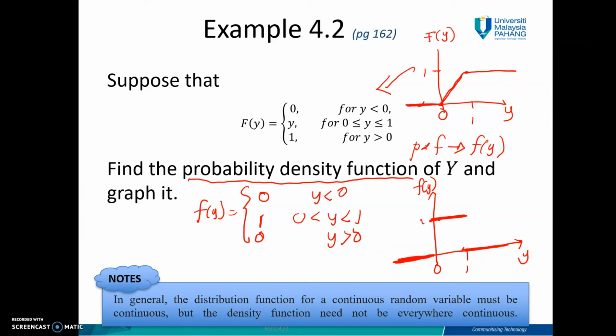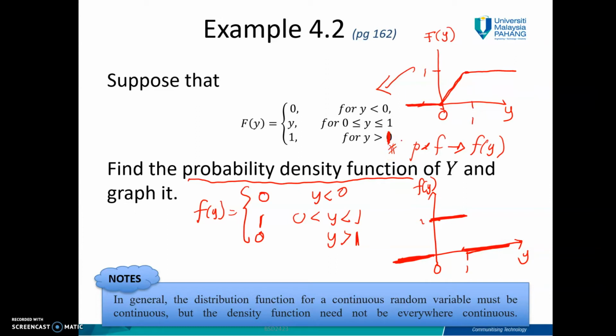If you look at the question back, example 4.2, this one is 1. No wonder, I think something was wrong here just now. So that's why here will be 1 as well. That means if you have y greater than 1, here will be 0. Really sorry for this one. This is the mistake.